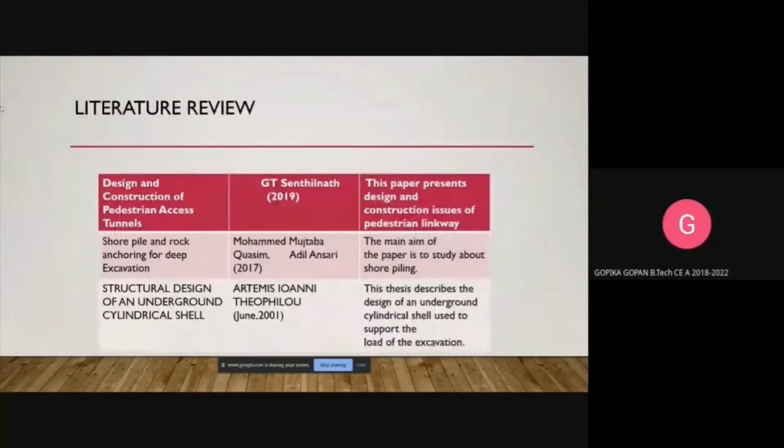Next is literature review. The first one is design and construction of pedestrian access tunnel. It mainly focuses on the design and construction issues of pedestrian linkway. The second one is shore pile and rock anchoring for deep excavation, which is mainly about the study of shore piling. The next one is structural design of an underground cylindrical shell, which describes the design of an underground cylindrical shell used to support the load of the excavation.